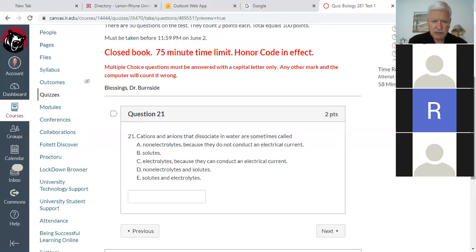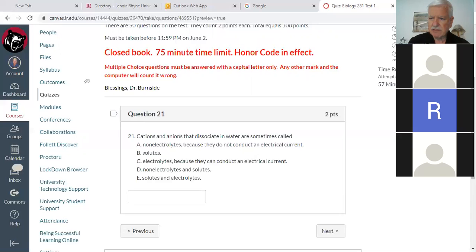So the answer to 21, cations and anions that dissociate in water are sometimes called electrolytes, and in medicine, they're usually called that. You don't hear medical people talking about blood ions. You hear them talking about blood electrolytes. Okay, so that's number 21.